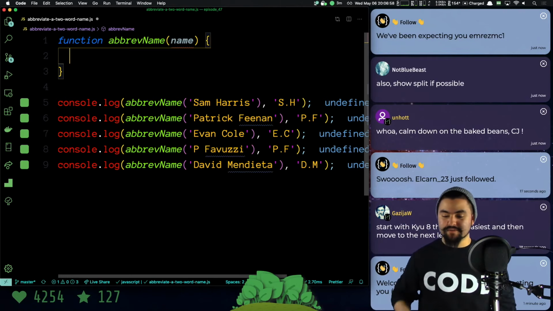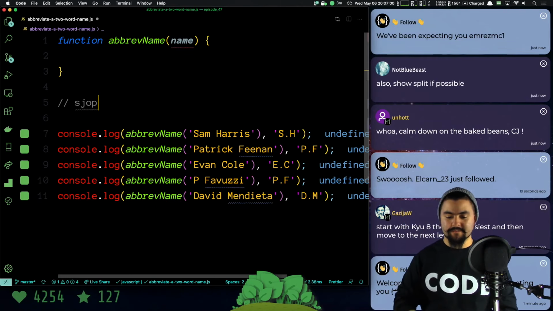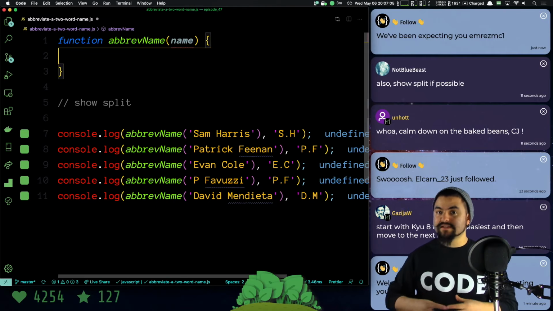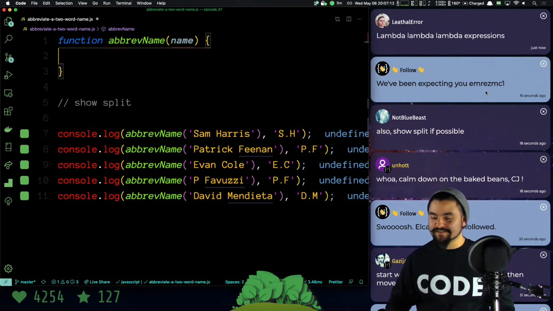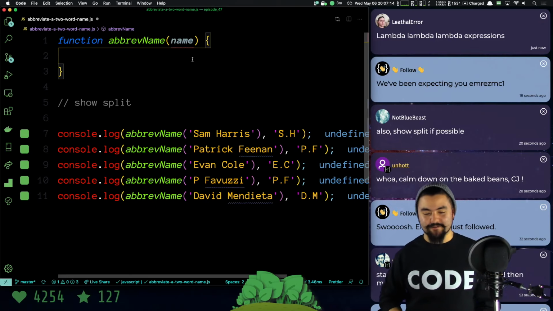Yeah, I'll definitely show split afterwards. But what I'm going to show is if you know the basics of for loops and iteration, you can solve this problem without any built-in functions. Lambda expressions, we could do that too. Okay, but here we go.